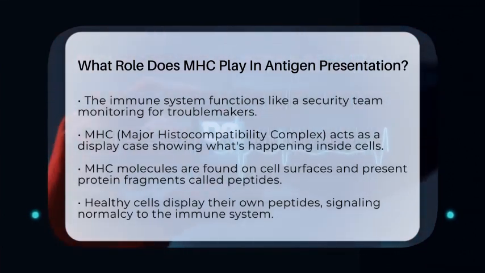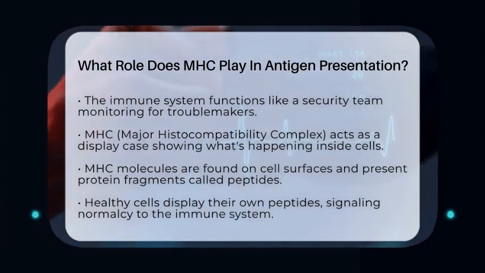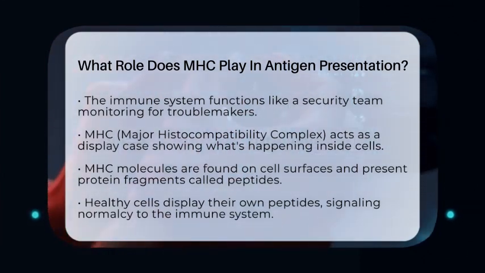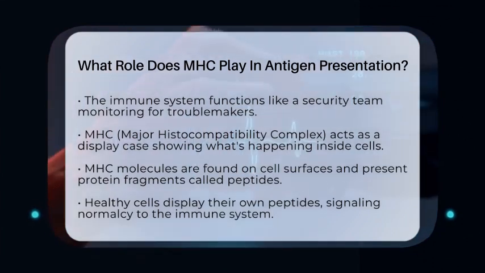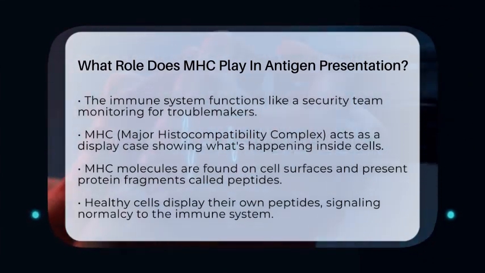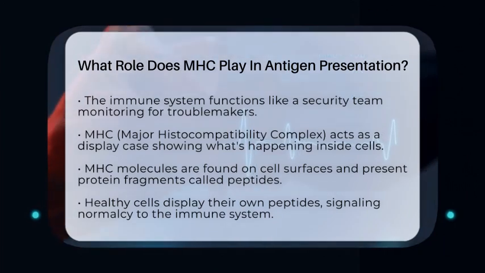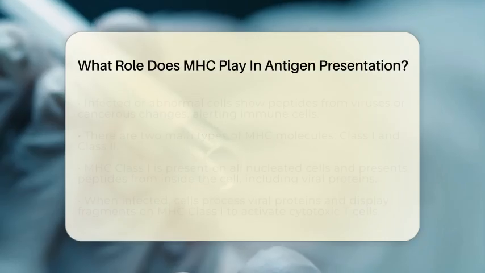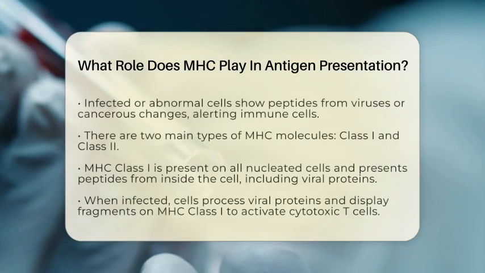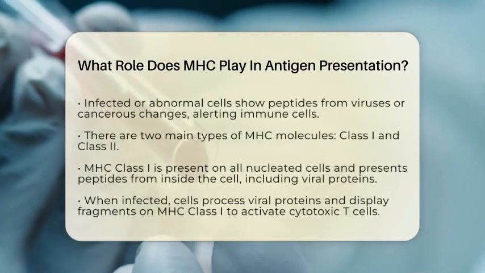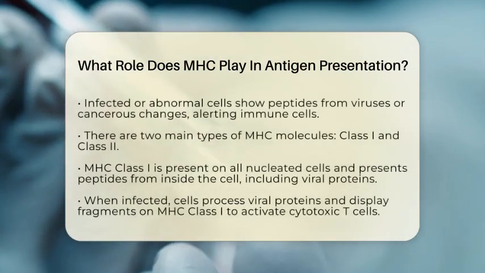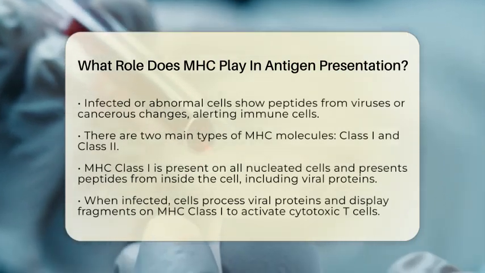When a cell is healthy, it shows its own peptides, which helps the immune system know everything is fine. But if a cell gets infected by a virus or becomes cancerous, it starts showing different peptides from the invaders or abnormal proteins. This is where MHC molecules step in to present these peptides to T cells, which are the immune system's special agents. There are two main types of MHC molecules.